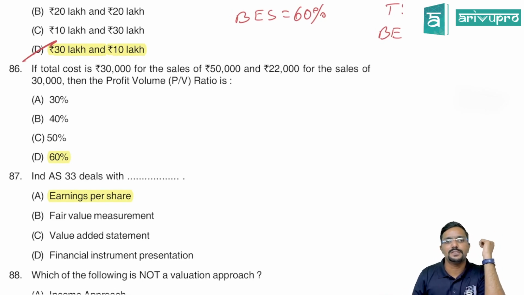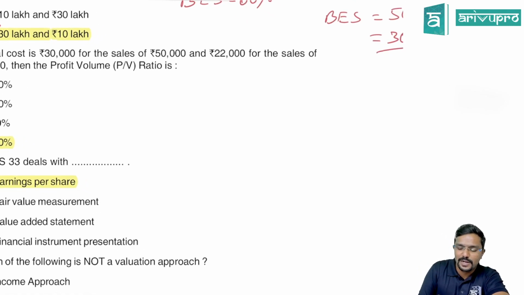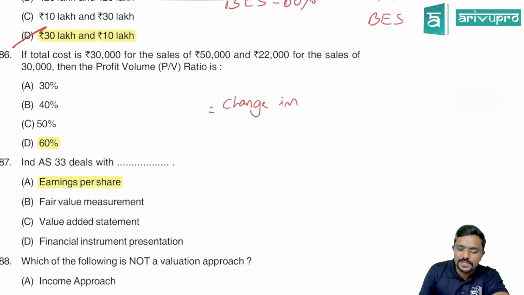Chalo, 86th. If the total cost is 30,000 for the sales of 50,000 and 22,000 for the sales of 30,000, then the PV ratio is. So here we have to use this formula, that is change in profit divided by change in sales, guys.